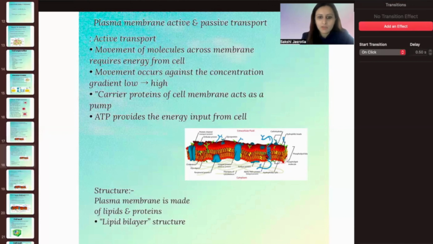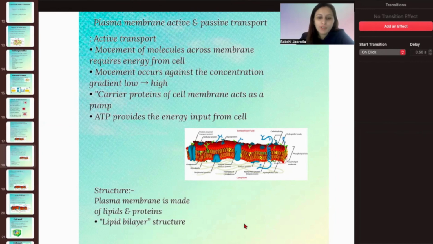As we can see here in this structure, these are the proteins and these are cholesterols, and the movement is across these. This is the cell membrane or the plasma membrane. The structure of the plasma membrane is made up of both lipids and proteins, right? It is a lipid bilayer structure. Bilayer means two, so there are two layers of lipid.